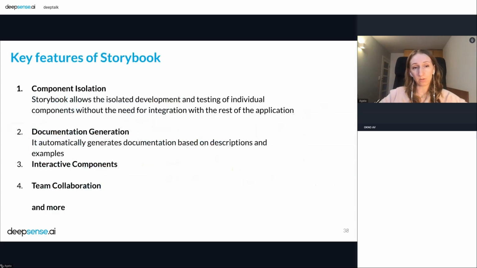Okay, so some summary about Storybook. You have very isolated components. So that's cool. You can see how they work and how they look. And the documentation is generated automatically based on descriptions. So that's cool. And these elements and components are interactive. So you can send, for example, to your team what you want to show them, like right now we're working on some elements, and for example, the backend doesn't know how they work and how they behave, how they should be used. So that's cool, I think.